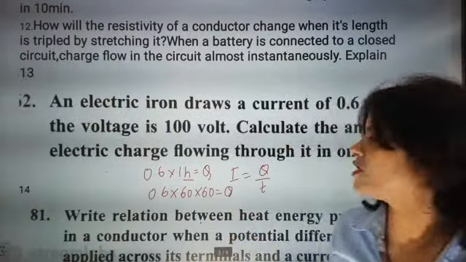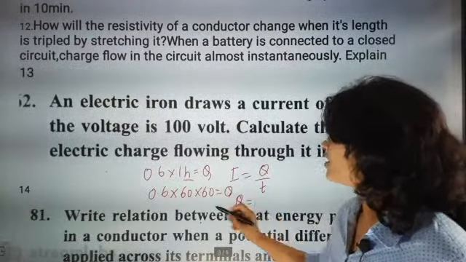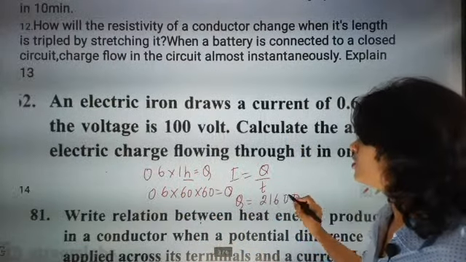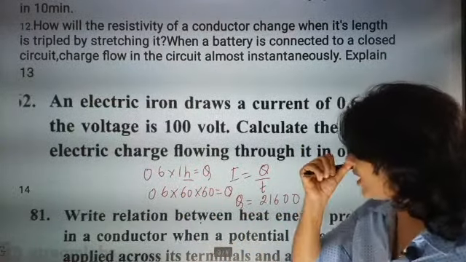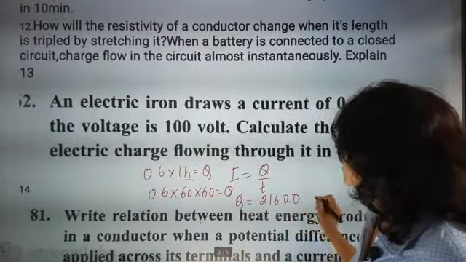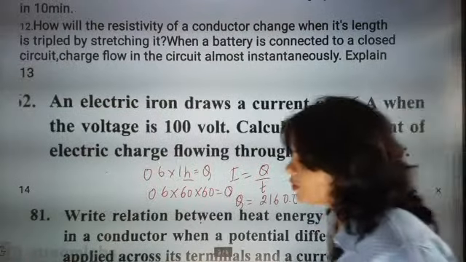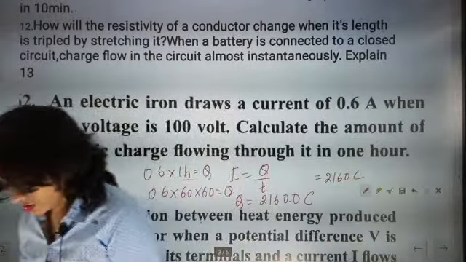This is the amount of charge that will be flowing. So 6 into 6 is 36, 216. So 21600. After one decimal, here it will be 0.6, this much Coulomb. So 2160 Coulomb. 2160 Coulomb of charge.